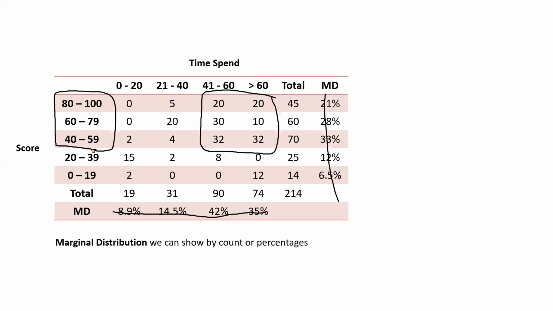Don't you think so? This is my hours, higher hours, and the majority of my students are here. These are my students, right? The numbers are my students.